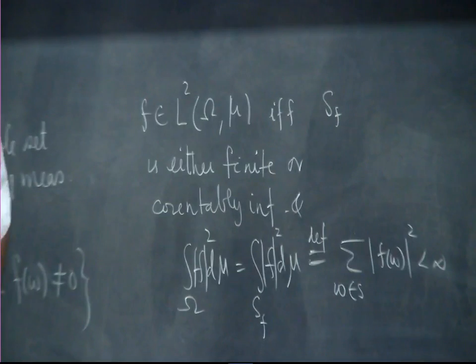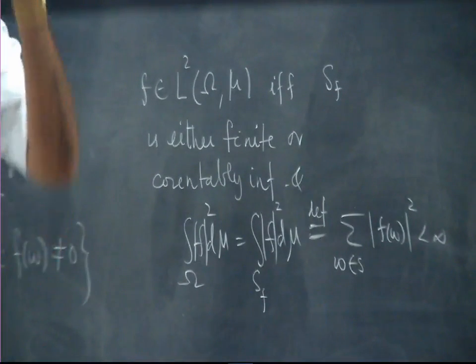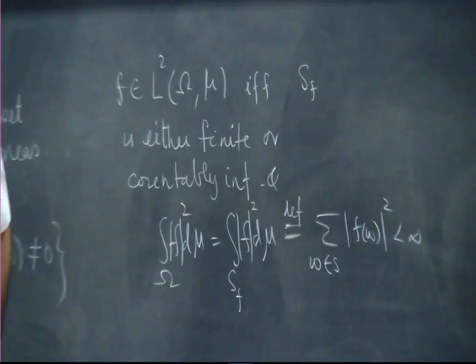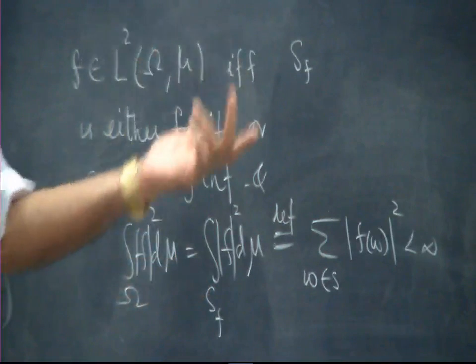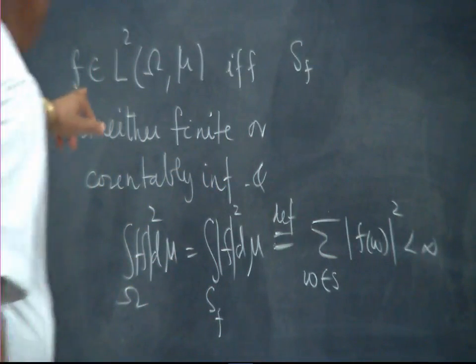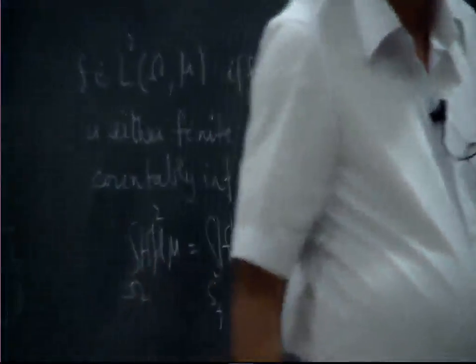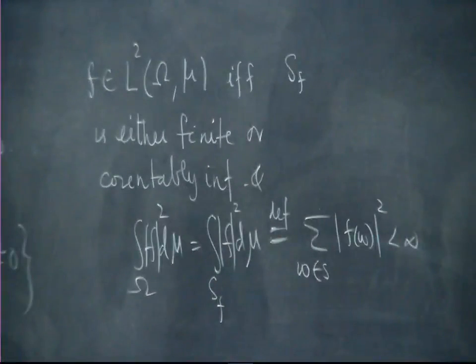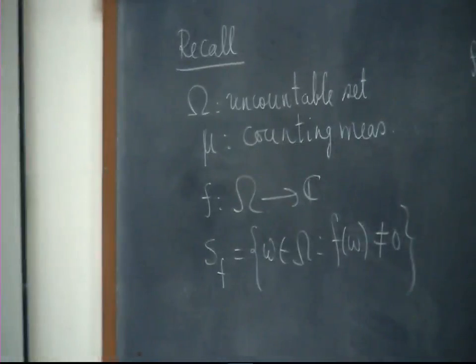How do you define? No, why is it? It's not if and only if, right? Because we can also show if and only if it is supported on a countable set, and if that sum is finite, that is the integral. Okay, we are going to look at L2, so we want that integral to be finite. Okay, it has to be. That means that integral should be finite, but that integral is precisely that. Yes, that's a good question. I showed only this way, but the other way is obvious.